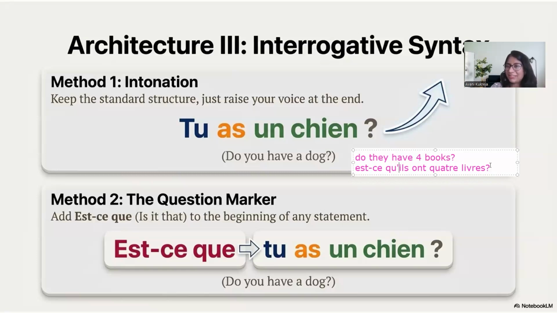Yeah? Let's try one more. Okay. Do you have... do we have the books? Do we have the books? Let's see. Do we have the books? Try. Do we have the books?